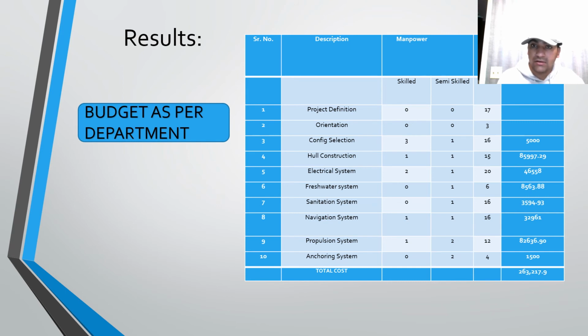And we are calculating the budget for each one. As you can see in the project definition, 17 days are required and no budget is involved. Whereas for the sanitation, no skilled people are required, and one semi-skilled person is required, who is going to work for 16 days and charge $3,594.93. And for the anchoring system, no semi-skilled people are required, there are two skilled people, and it's going to charge as I mentioned in the rates.